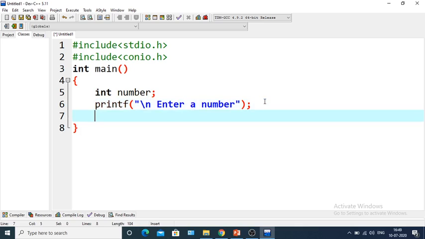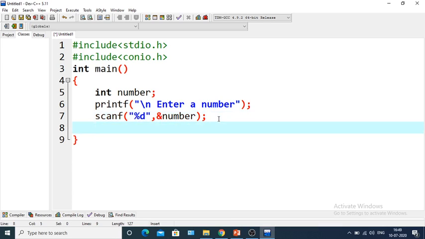Next we will take the scanf. Scanf is also a library function. It is basically used to take input through keyboard. Okay, this is basically required to take inputs at the runtime. So this is ampersand number. That means the value that will be taken will be saved at the number. That is, ampersand means address of. So that will be saved at the address of the number.